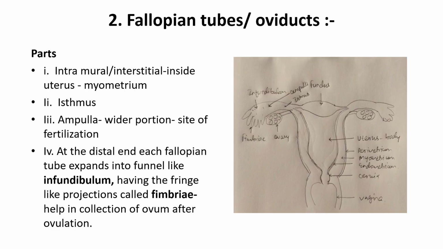The second part of the female reproductive system is the oviducts or fallopian tubes. The parts are the intramural part, that is interstitial, which is present inside the uterus, that is the myometrium. The second part is the isthmus and the third part is the ampulla, which is wider and is the site of fertilization. At the distal end, each fallopian tube expands into a funnel-like portion called the infundibulum, having finger-like projections called fimbriae. They help in collection of the ovum after ovulation.